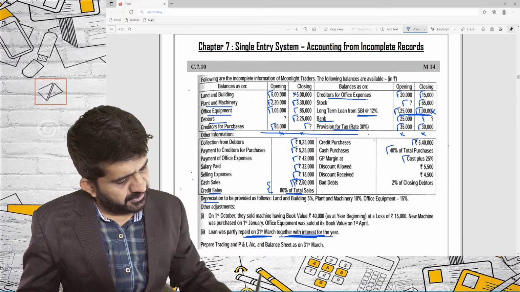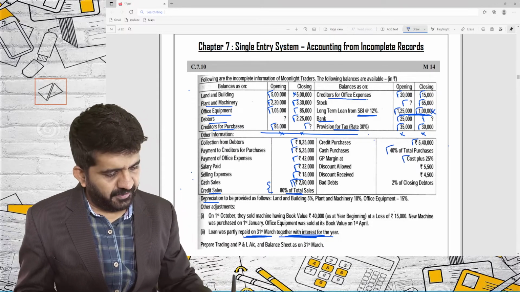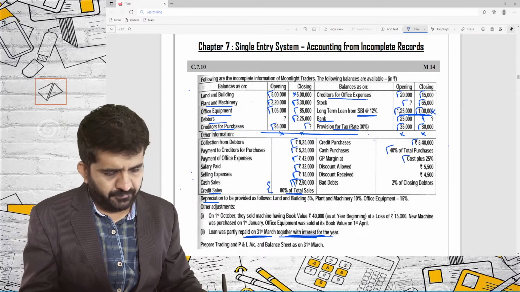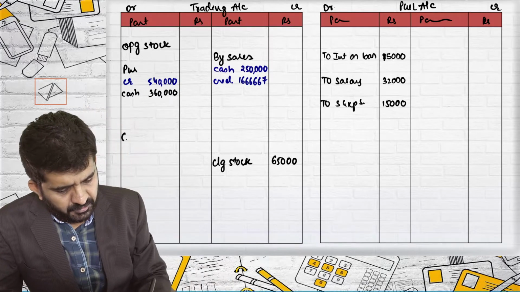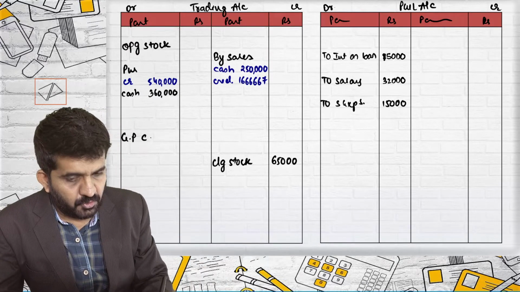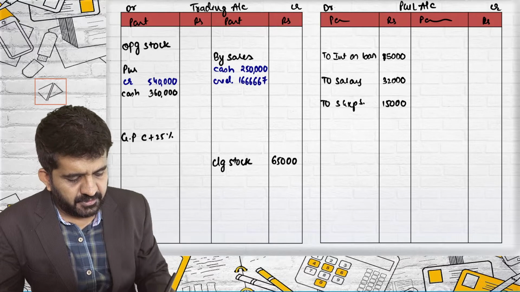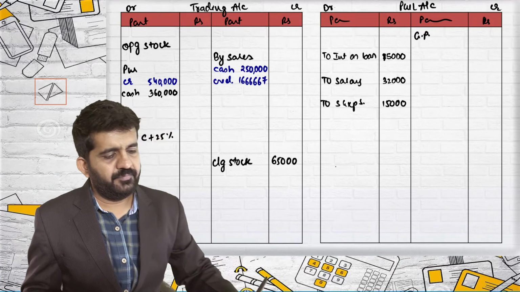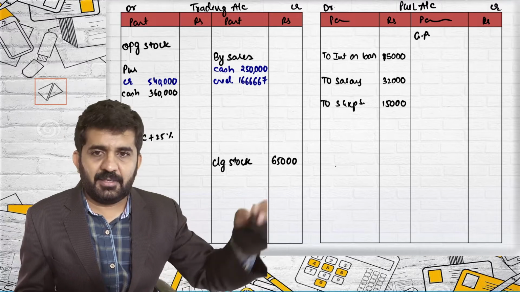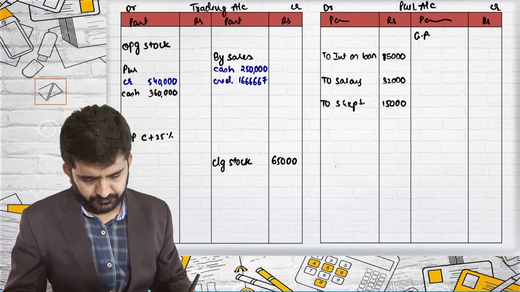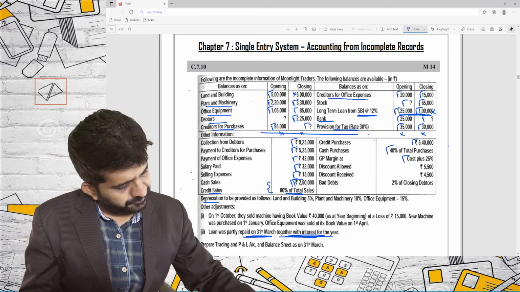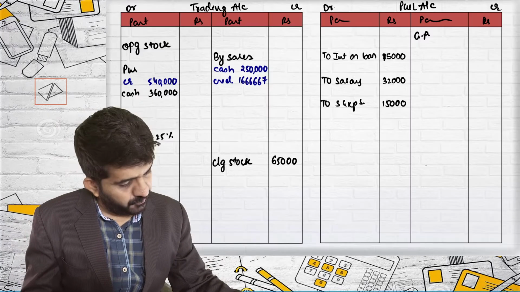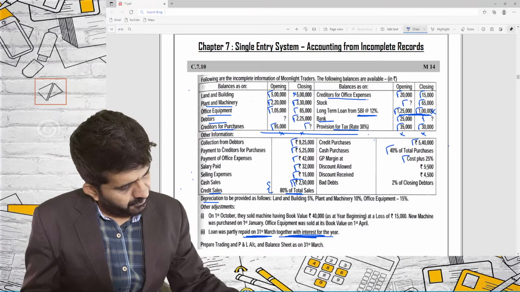GP margin is cost plus 25%. I am just writing down GP. Trading account. GP is cost plus 25%. GP will be P&L account credit. I'm just writing it in inner column. I'll be calculating later on. Cost plus 25% rate. Yes.